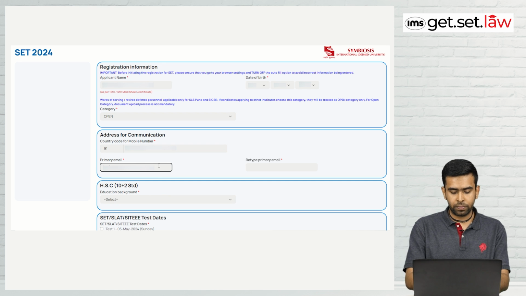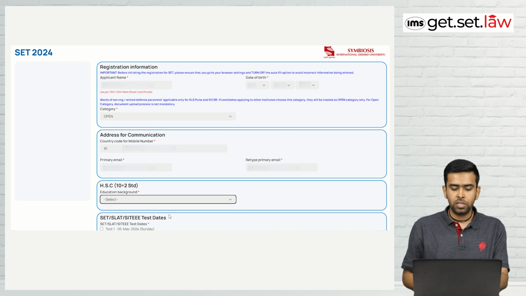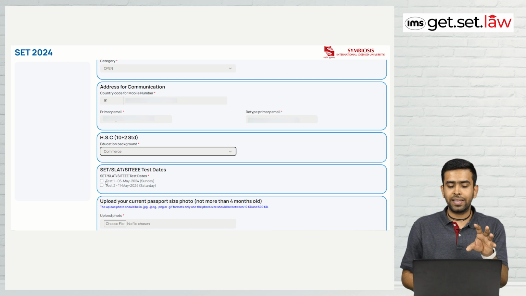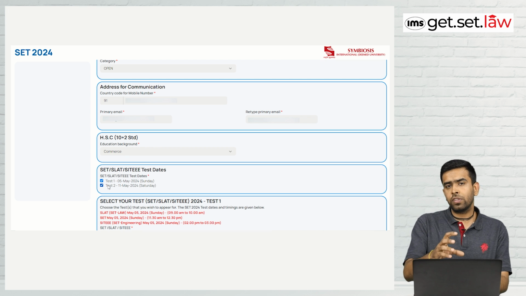Primary male. You have to put your background, what subject you have taken in HSC, which is 10 plus 2 standard. So whatever it is, put it into the column and select the test dates you want to appear in. So maybe test 1 or test 2, whatever your choice is, and you can appear in both. So this is also an option that you can appear in both.